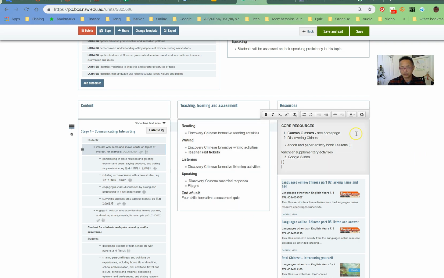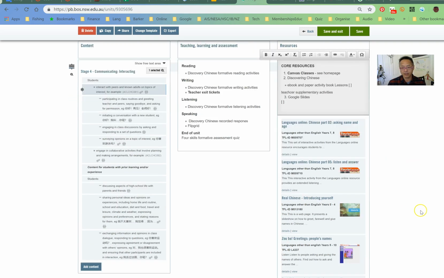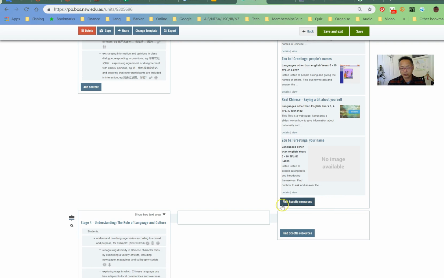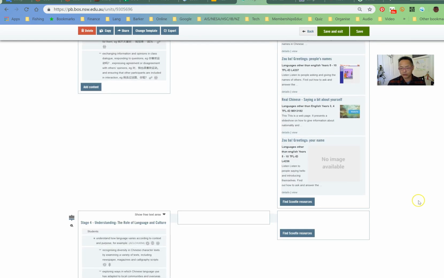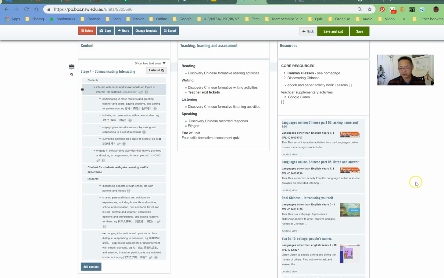Core resources, this is what we use at our school. So again, edit and add. And the great thing about this here, and that's why Scoodle is such a big part of it, you can go to Scoodle resources and then add in. All of the Scoodle resources are digital, and you can access them and then link them into your programs and units for the students and other teachers to use.